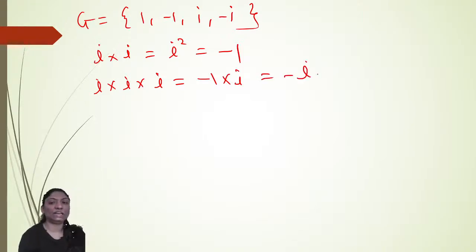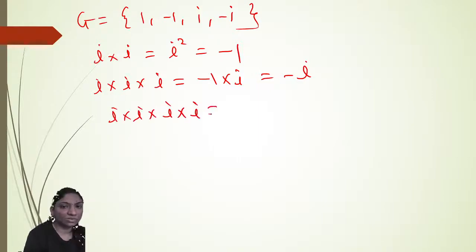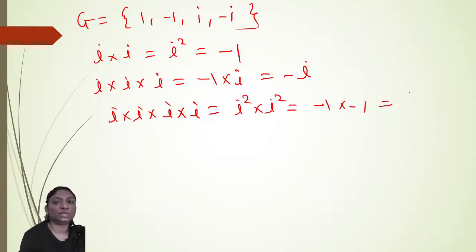So minus i is generated by i. Now i with i with i with i gives you i raised to 4. i square into i square is minus 1 into minus 1, which is plus 1. So see here, minus 1, minus i and 1 are generated by i. I have to multiply i with itself only in this way.